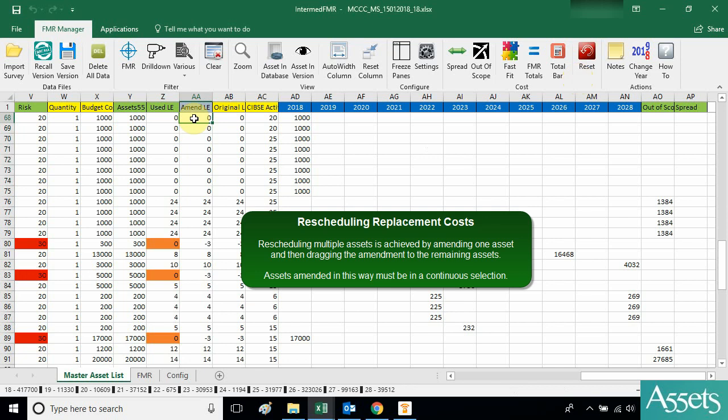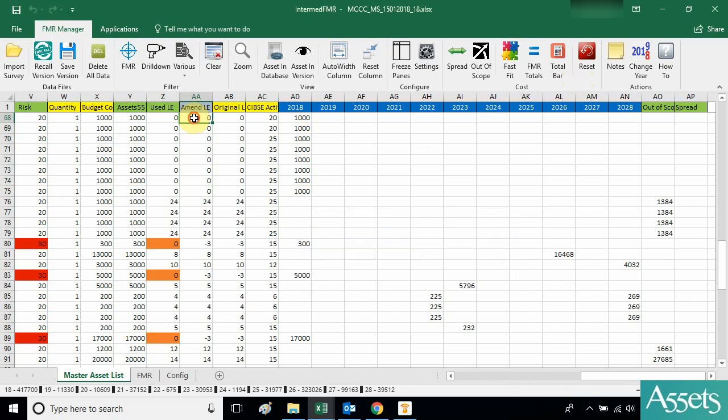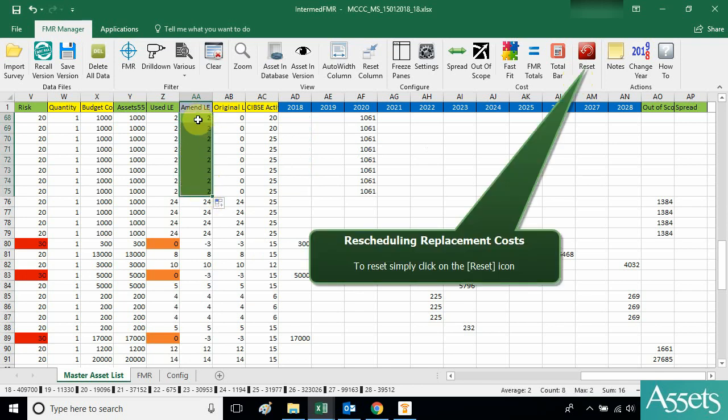Rescheduling multiple assets is achieved by amending one asset and then dragging the amendment to the remaining assets. Assets amended in this way must be in a continuous selection. To reset, simply click on the reset icon.